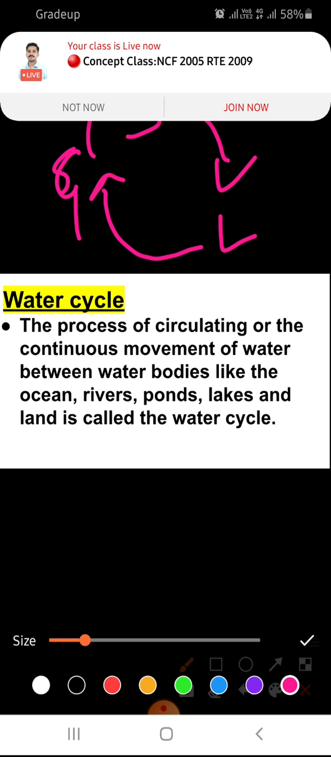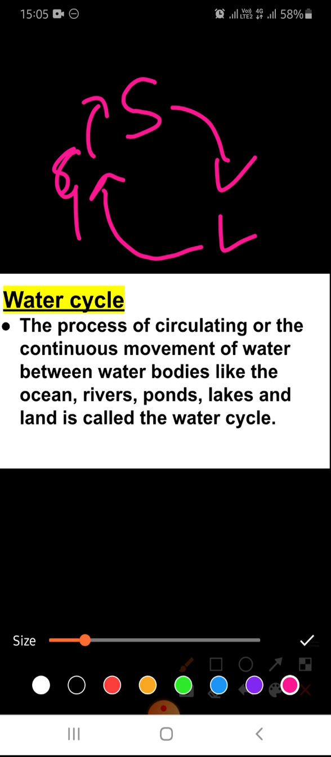The interesting fact is that the water that exists today is the same water that existed billions of years ago. That's why water is called a limited renewable resource. We can say the water that dinosaurs used to drink, we are drinking the same water, because that water is on the earth only, but it has just changed its form.